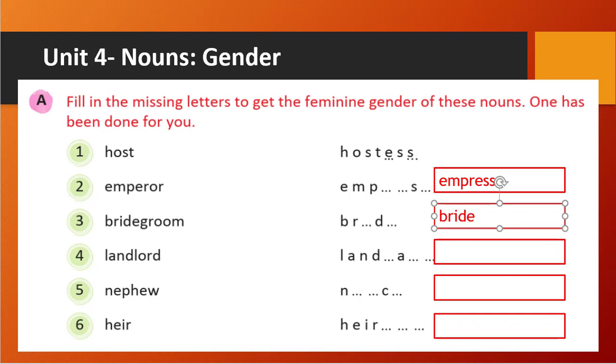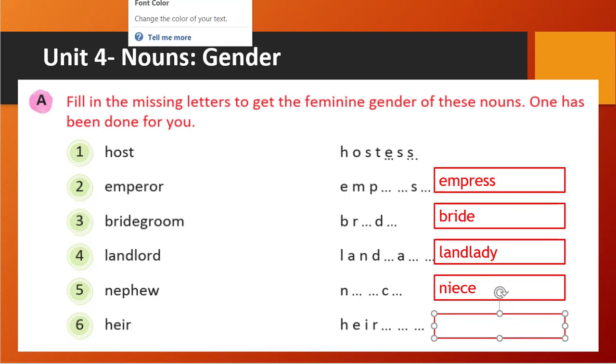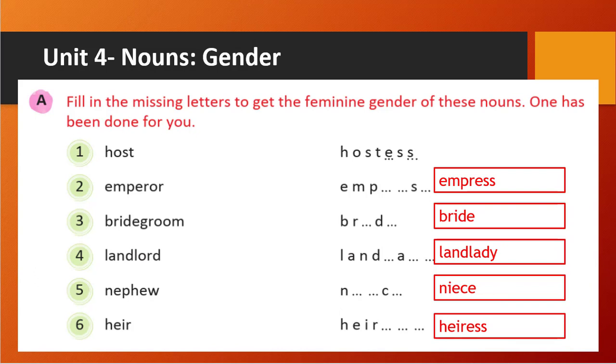Landlord is there. Then what will be the feminine? That is a landlady. Nephew is there. So nephew feminine is a niece. And heir is there. Then the feminine word is heiress. Right. So this way we can convert the masculine into feminine. So correspondingly masculine or feminine we have written, right?